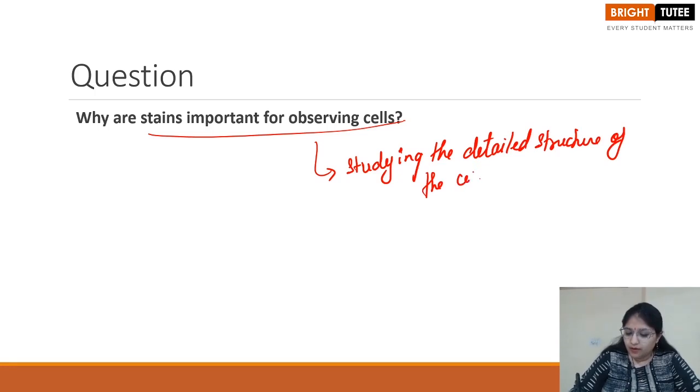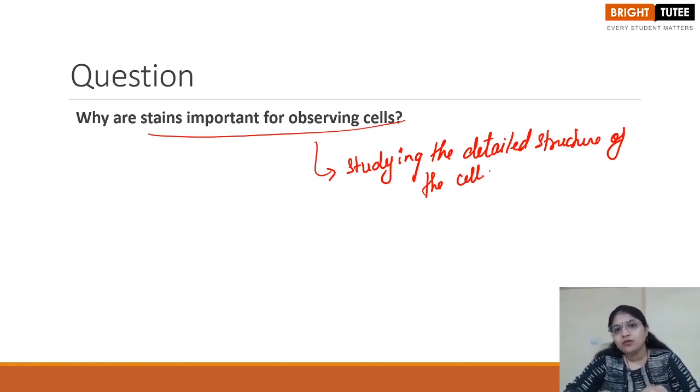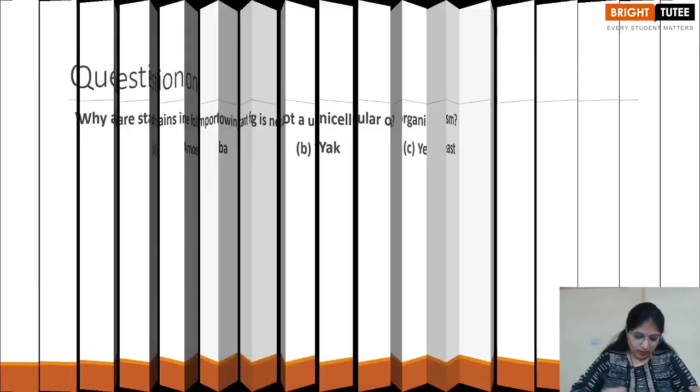So this is how we see that these stains are really important, because they help us first of all to understand the clear shape of the cell, and also whatever is present inside the cell is quite easily visible to the person who is observing the cell.